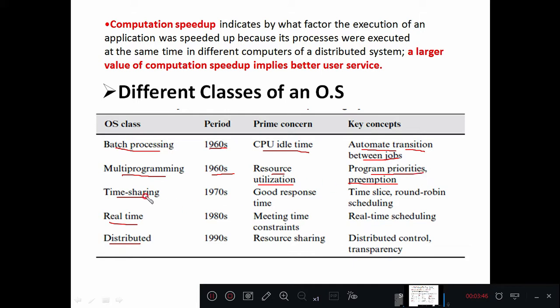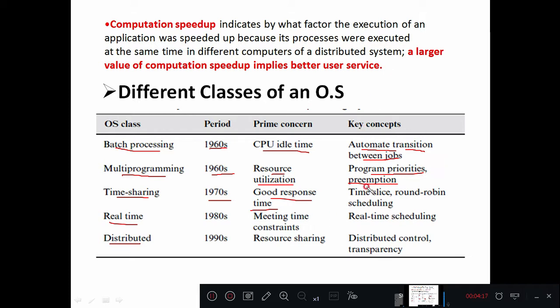Okay, next one, time sharing, which was developed in 1970s, right? What was the prime concern there? Good response time, right? So as soon as the user submits a job to the operating system or a computer system, it should not take much time to finish it, right? So that was the prime concern in case of time sharing. Response time we have already discussed. This is the time taken by an operating system to complete one sub request, right?